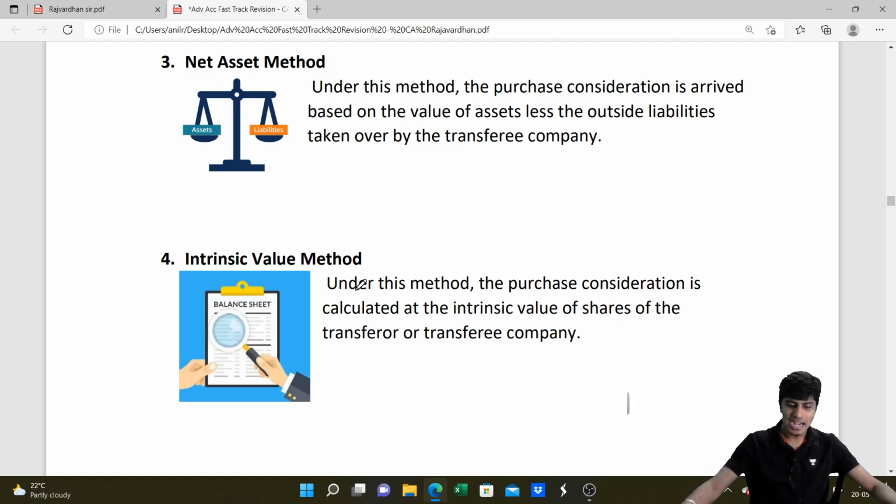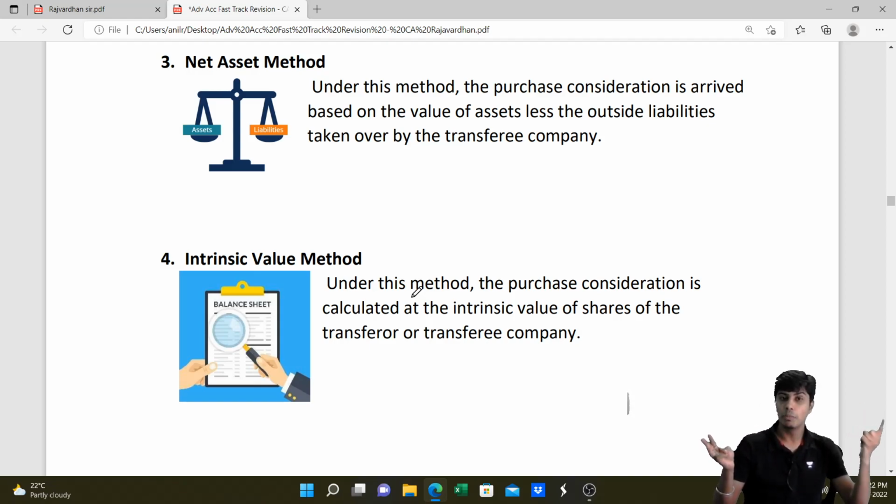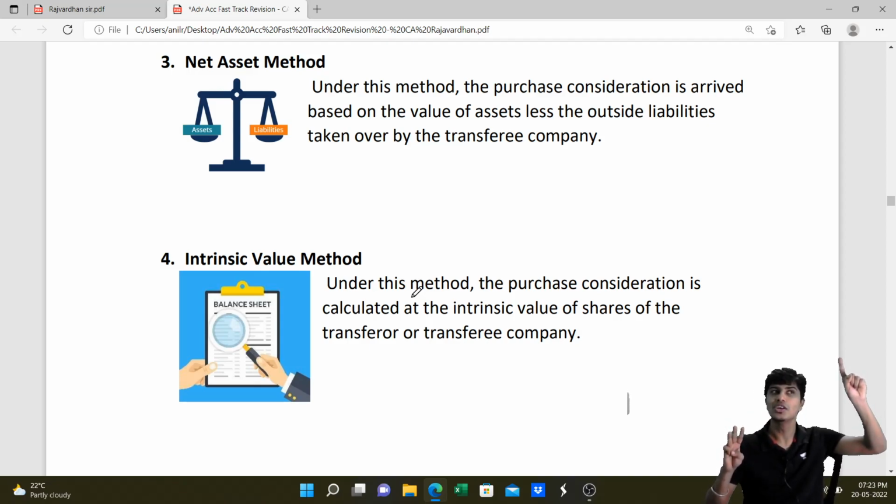What's intrinsic value method? Under intrinsic value method, the transferor company's shareholders will get shares in transferee company. Till now our focus is only on the transferor company. We're trying to value the shares of the transferor company, but consideration is given by shares in the transferee company. So transferee company shares also should be valued. In exchange for transferor company shares, you're getting transferee company shares. Now, you will say 1 share in transferee company for 3 shares in transferor company. Boss, when you arrived at this 1:3 ratio, how did you arrive at the ratio? How do you say that 1 share in transferee is equal to 3 shares in transferor? So you need to value this.